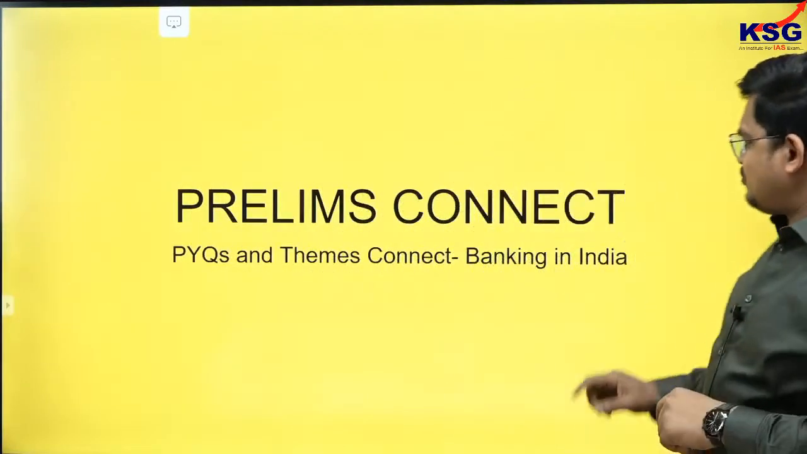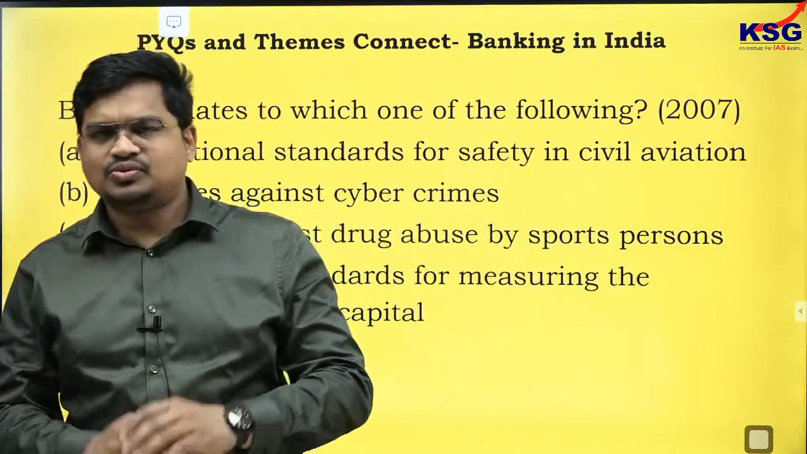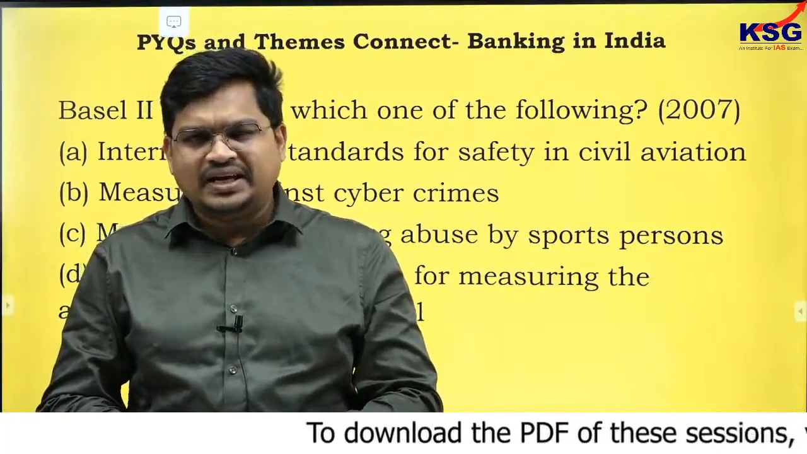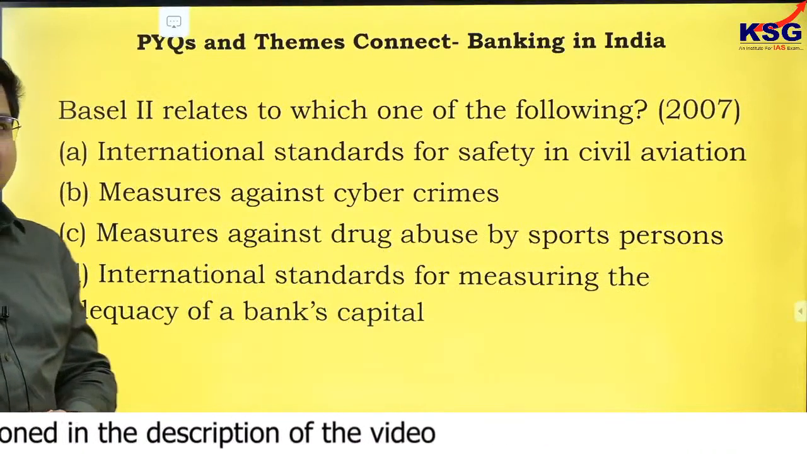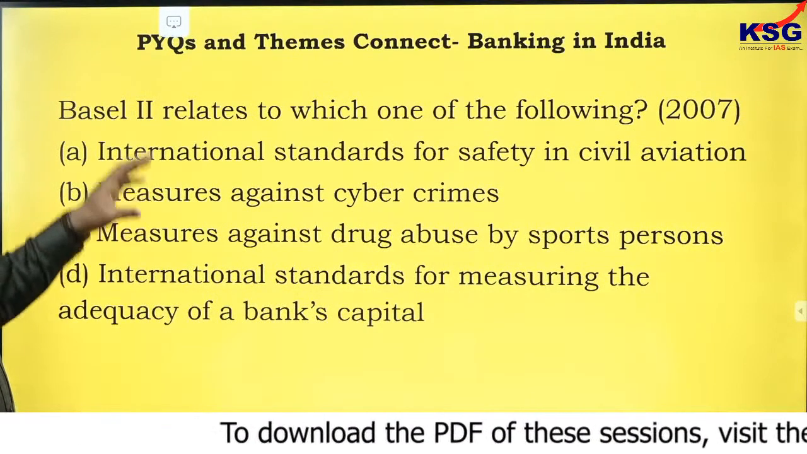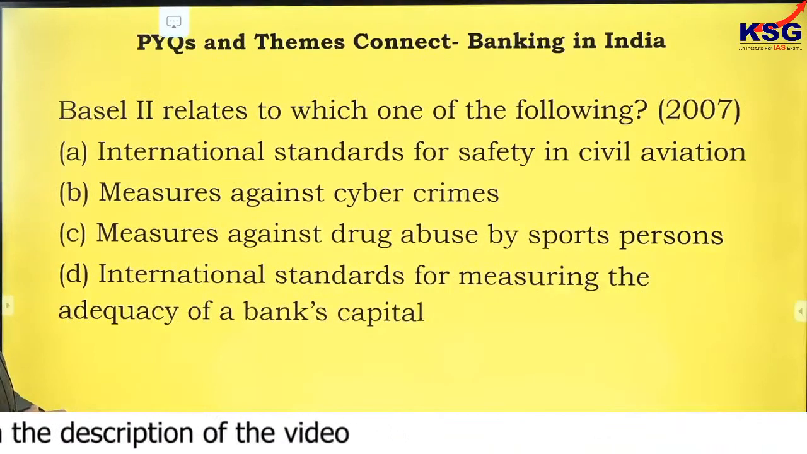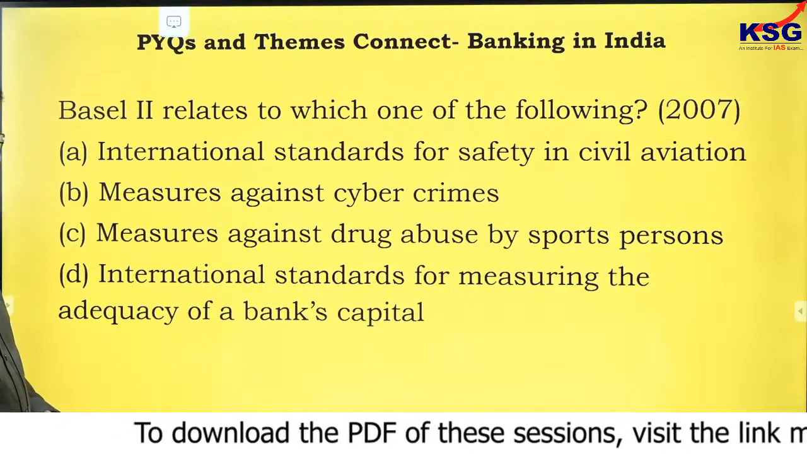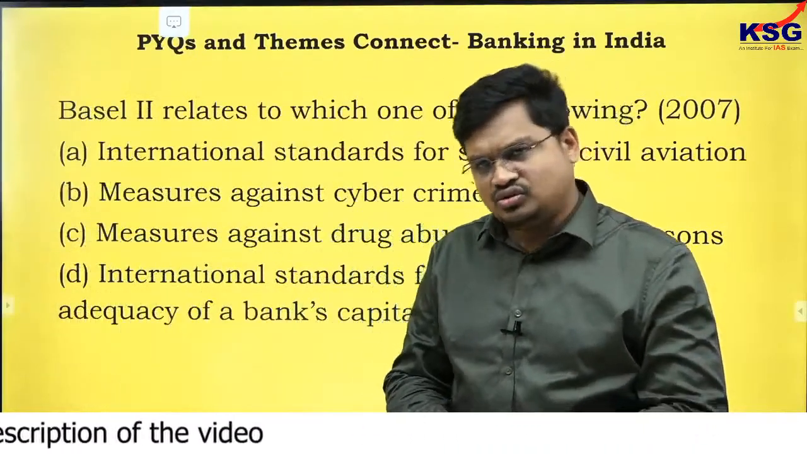So let me pick the first question. This question is about the Basel norms. I think if you have seen the previous year question papers, Basel norms questions have been asked many times by the UPSC, and this question is about Basel norms 2. It relates to which one of the following? Among the 4 options, the option given in D, that is international standards for measuring the adequacy of a bank's capital, is the answer. I think you might have gone through that.